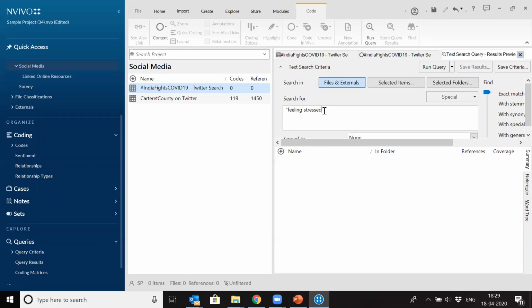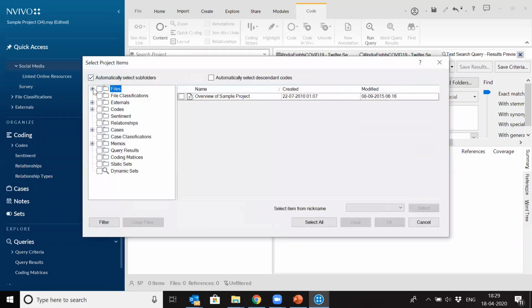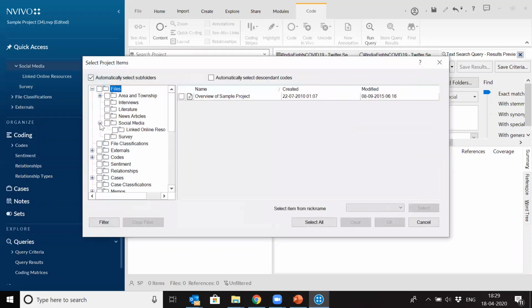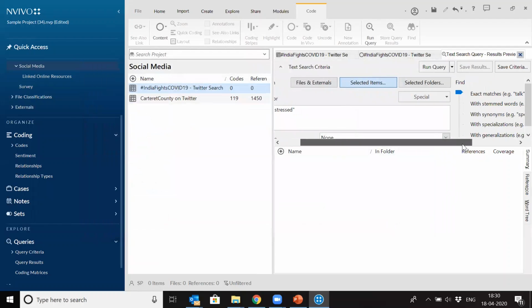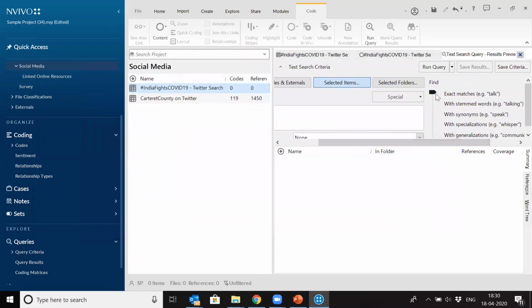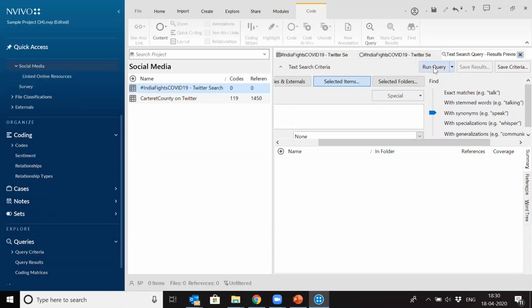And we select the items where we want to run it. So it is under Files, Social Media, and we want to run it on this video. We select this, and we look for synonyms also. We want the same synonyms also, and we run this query.